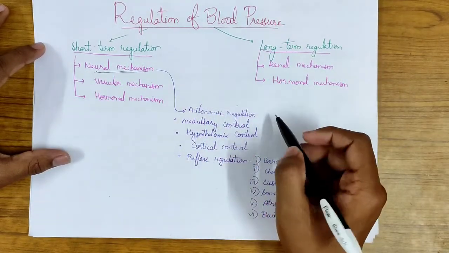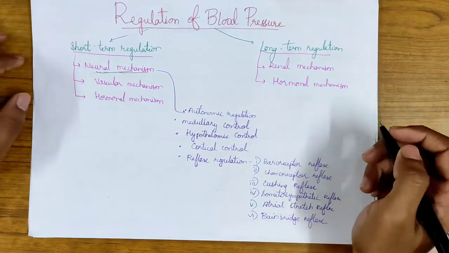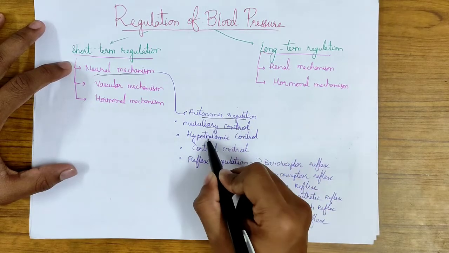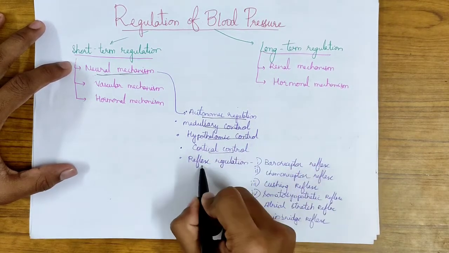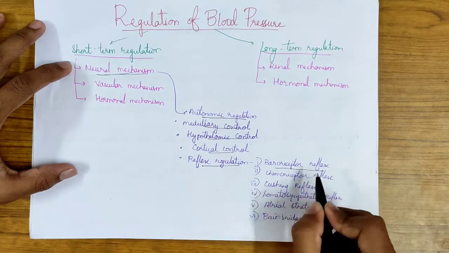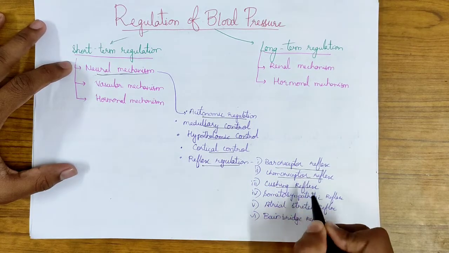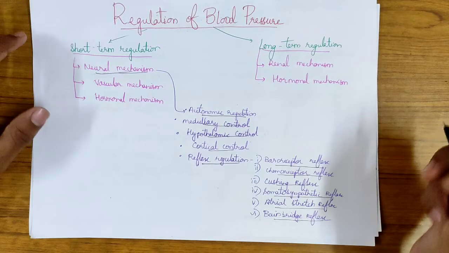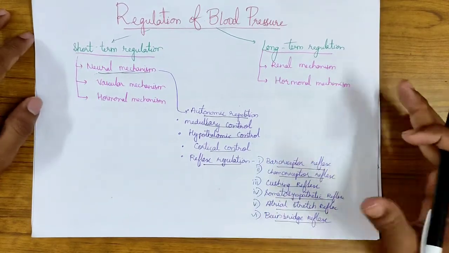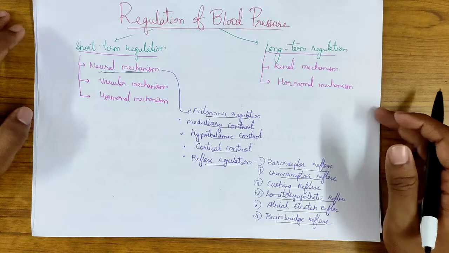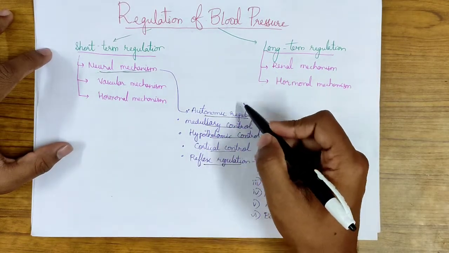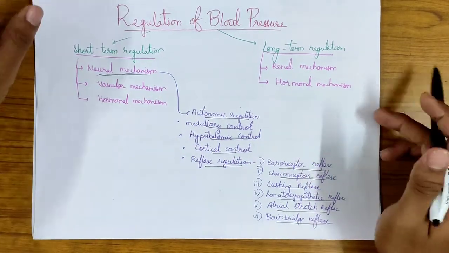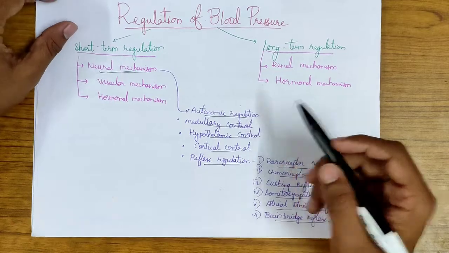Under the neural mechanism, there are again many factors which affect the neural mechanism. They are autonomic regulation, medullary control, hypothalamic control, cortical control, and the reflex regulation, which are nothing but the baroreceptor reflex, chemoreceptor reflex, Cushing reflex, somatosympathetic reflex, arterial stretch reflex, and the Bainbridge reflex. This reflex regulation I will be talking about in the second part of this video. In this part we will be talking about the other neural mechanisms and also the vascular and hormonal mechanism of the short-term regulation. So let's start with the autonomic regulation under the short-term regulation.